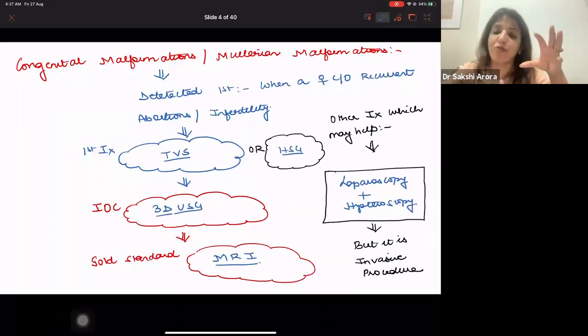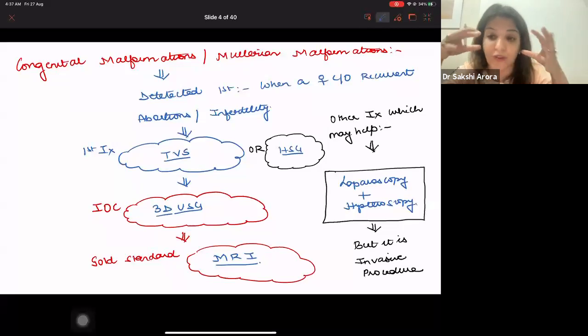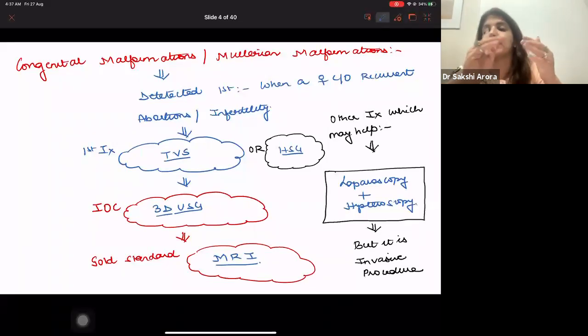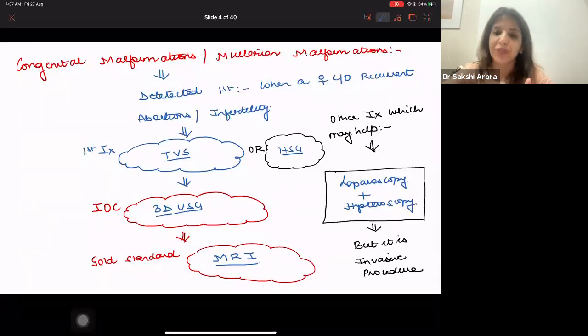So with the help of laparoscope, you can look at the uterus from outside. You can see the fundus of the uterus, so you can come to know how it is. And hysteroscopy will tell you if a septa is present inside or not. But then these are invasive procedures, so they are not done routinely, but yes, they are helpful in diagnosis, right?